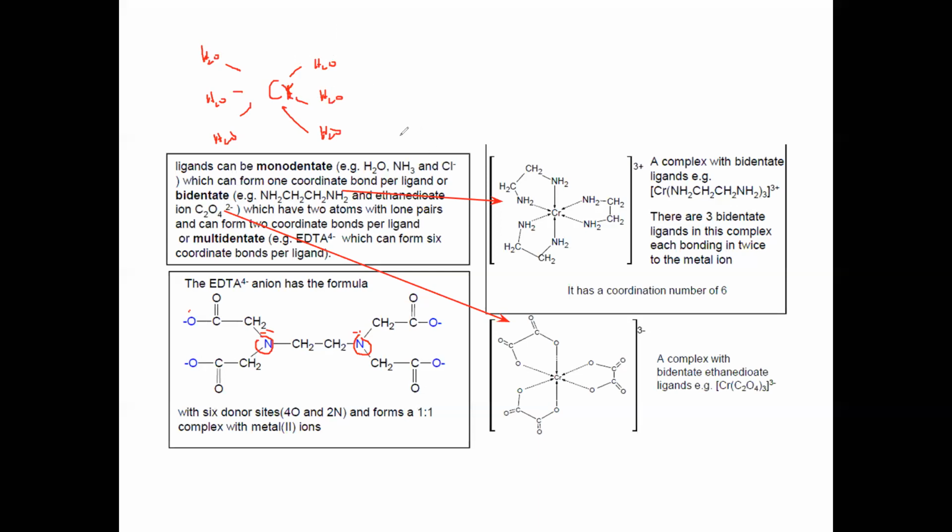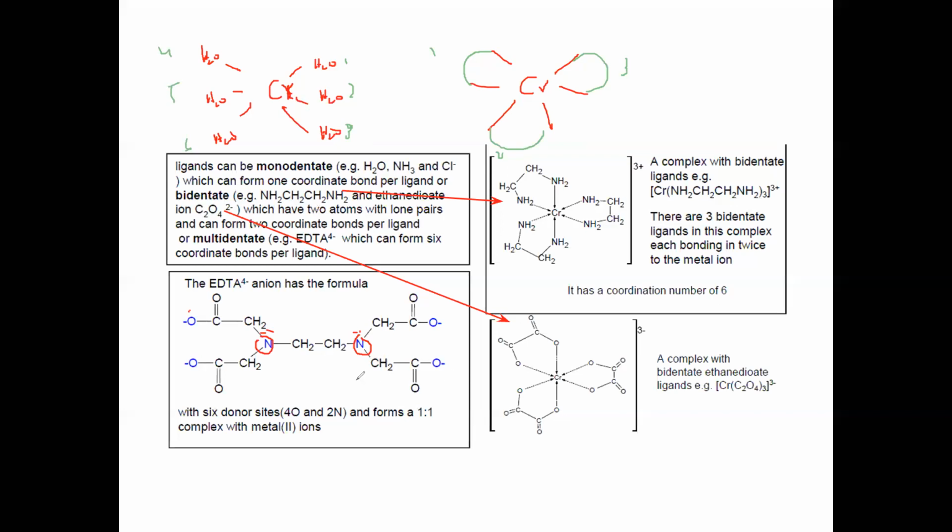But if a bidentate molecule is there, how many ligands can attach with the same coordination number 6? Means the same 6 dative bonds it can form, but this is a bidentate. I'm not drawing a molecule, I'm just explaining an idea: this will be one molecule, this will be another molecule, and this is another molecule. So how many molecules can attach here? 1, 2, and 3. But when monodentate is there, 6 molecules, or 6 ligands, can attach.